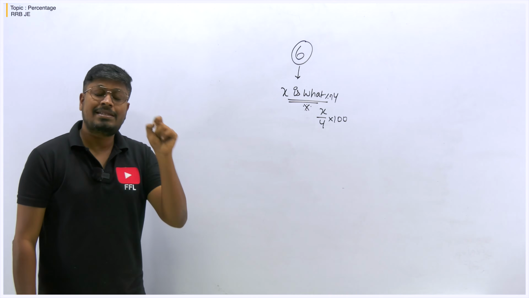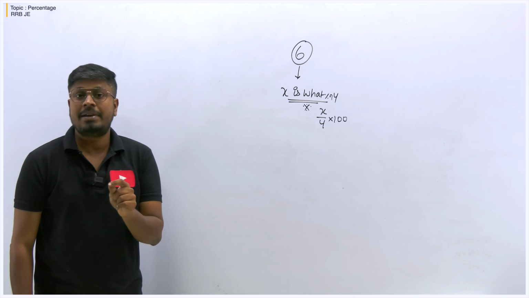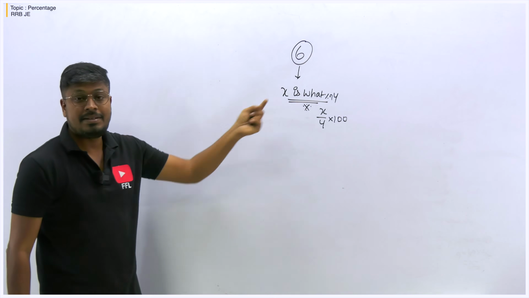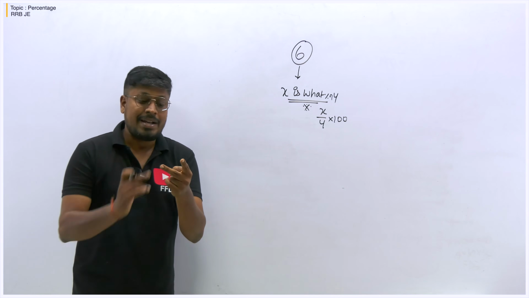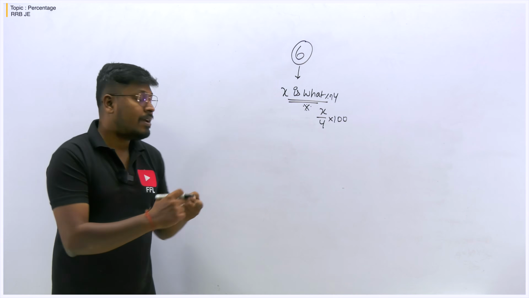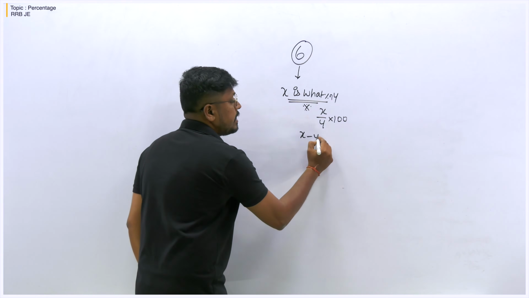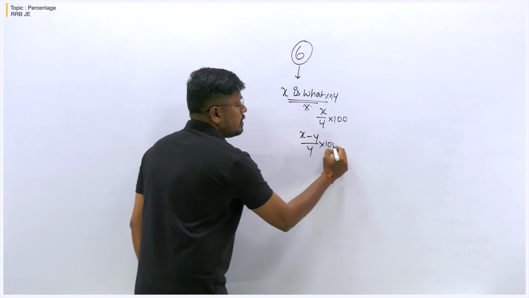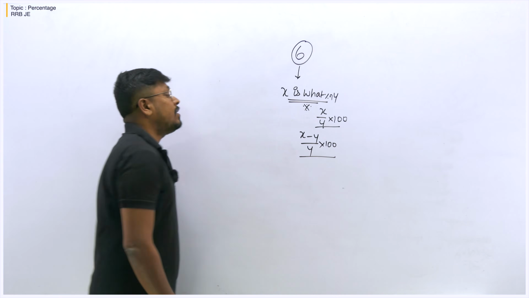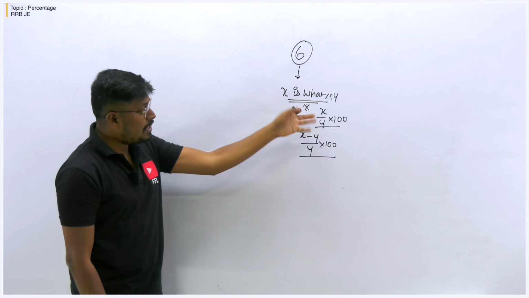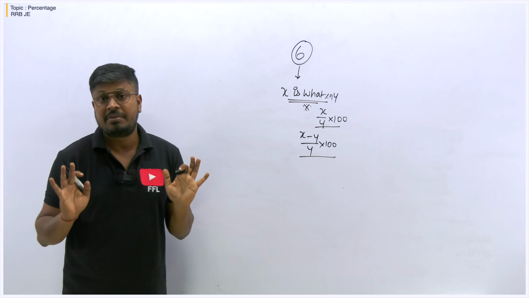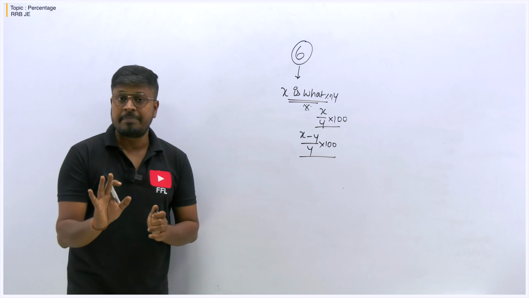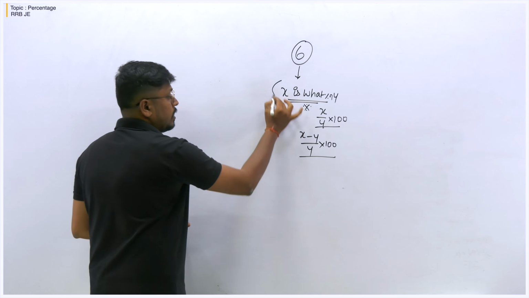So that's the major area where many students usually make a mistake, because in the topic percentage there are only two concepts. One is x is what percentage of y, and the second concept is x is what percentage more or less than y, right? So these are the two formulas that we have in the topic percentage, and without learning these formulas also you can solve the question, just comparison, that's it, right? So this is one of the important concepts.